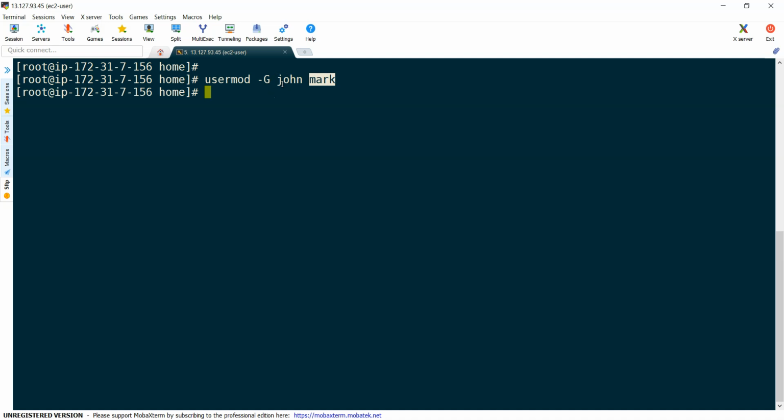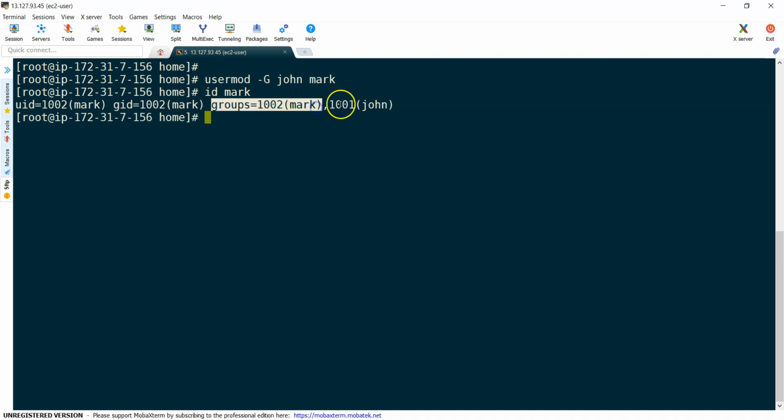Now let's press enter, and if I do id Mark, you can see that earlier Mark was part of only the Mark group. Now he is also part of the John group. This is how we can add a user to another group.